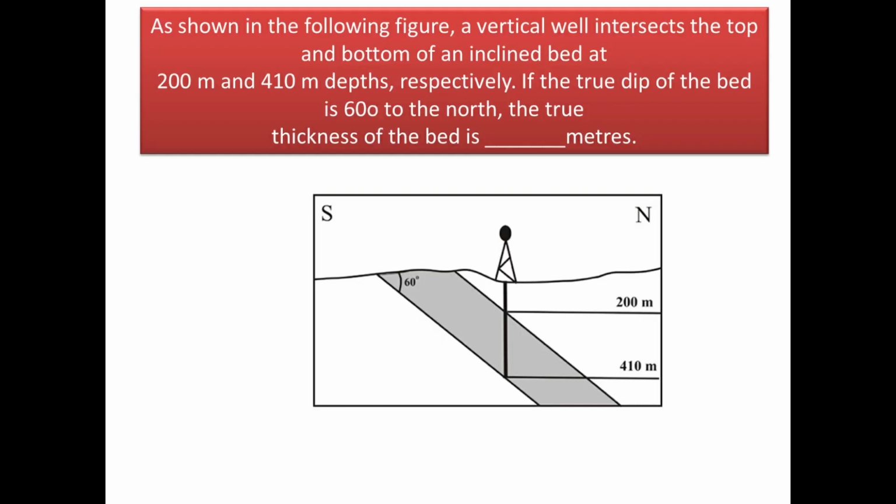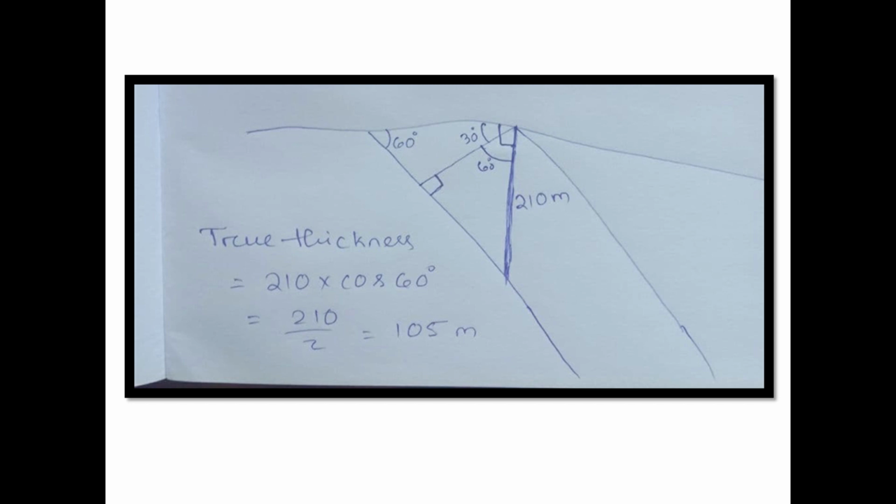Okay. Next question: as shown in the following figure, a vertical well intersects the top and the bottom of an inclined bed at 200 and 410 meter depth. If the true dip of the bed is 60 degrees to the north, the true thickness of the bed is dash meters. In this figure you can see the vertical thickness of the bed is the difference of 410 and 200, that is 210 meters.